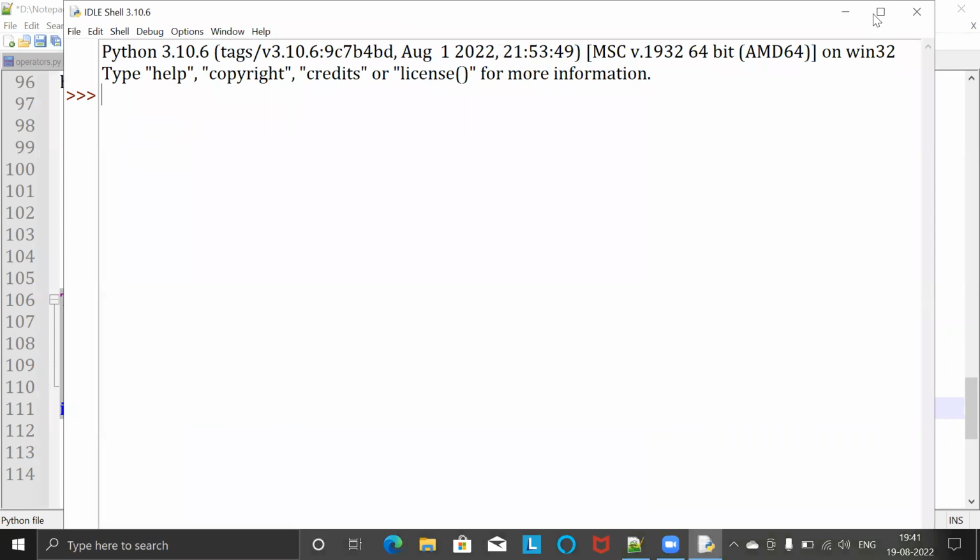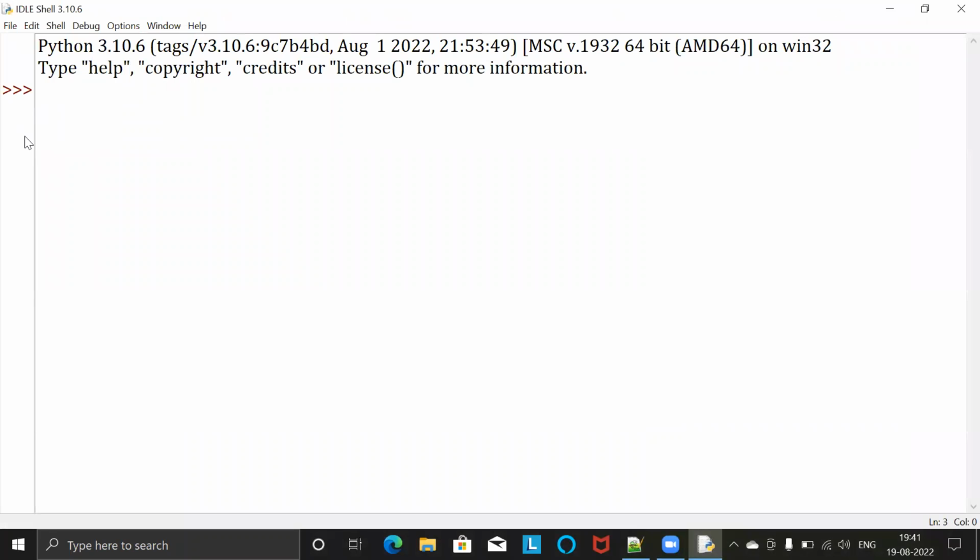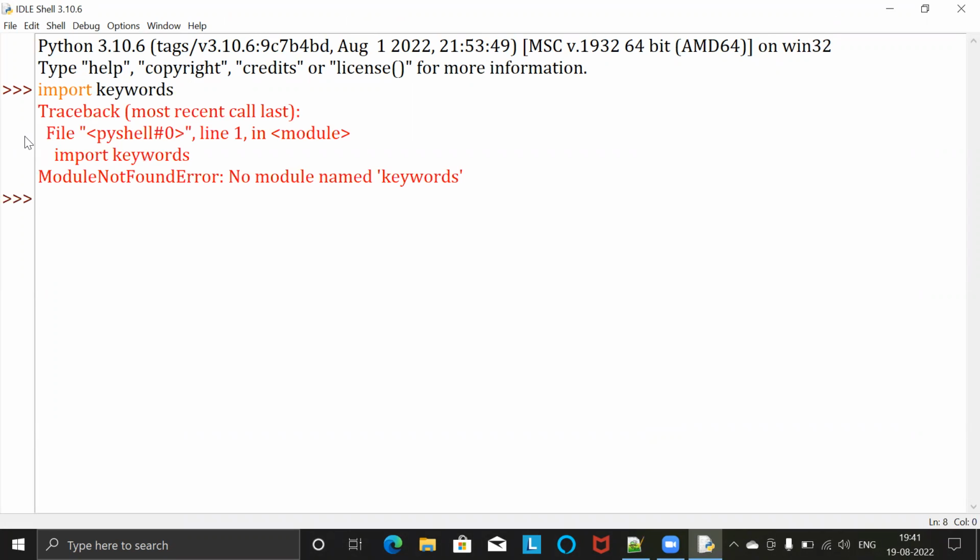these keywords, go to Python IDLE and first import keyword. Sorry, import keyword, not keywords.